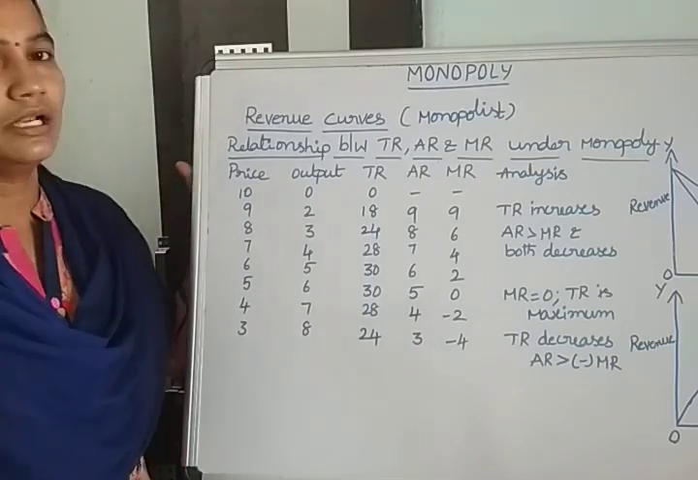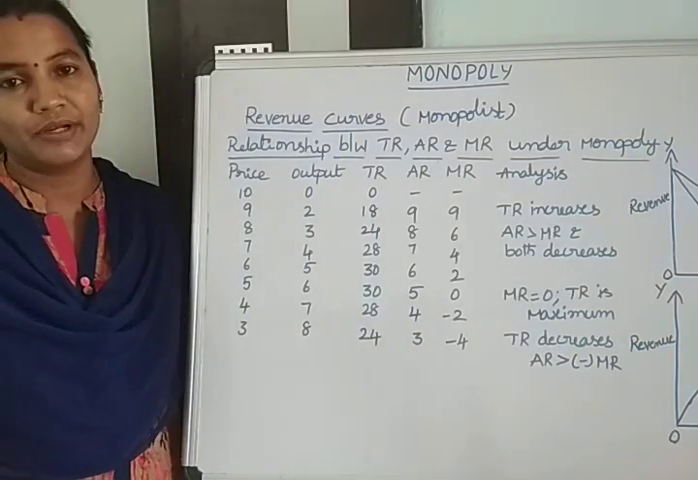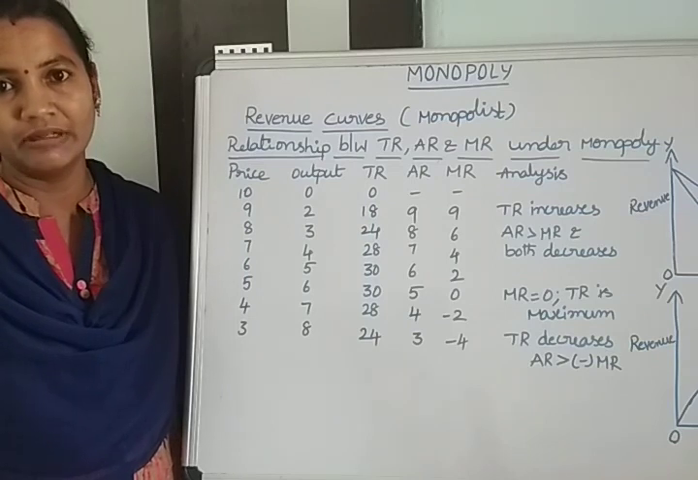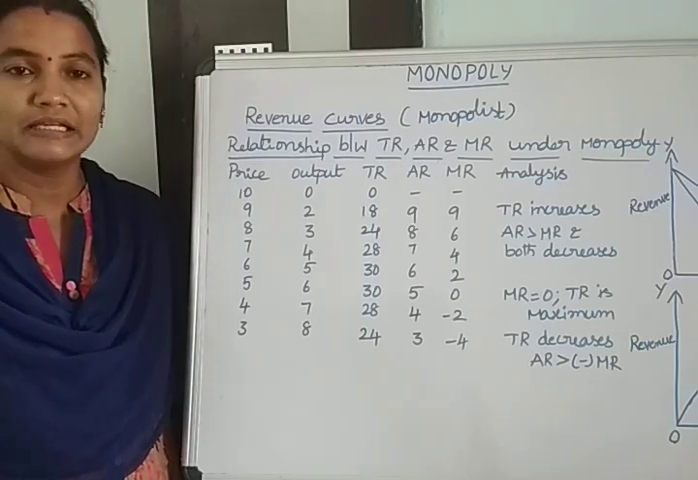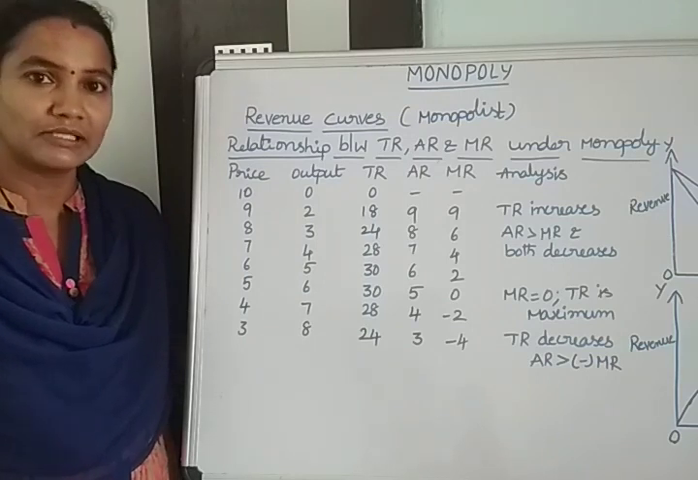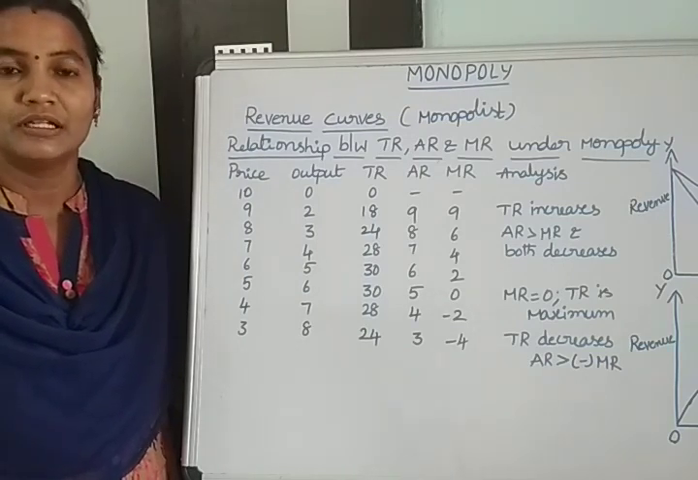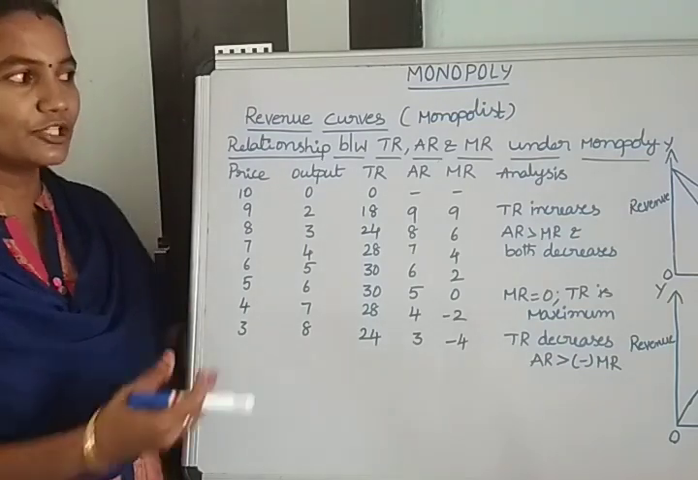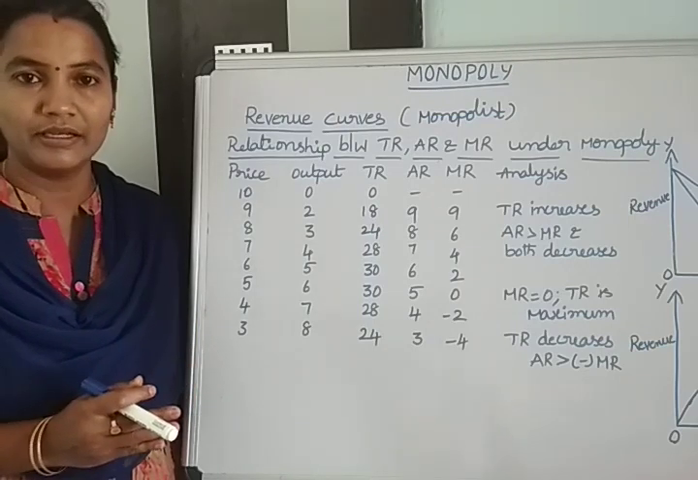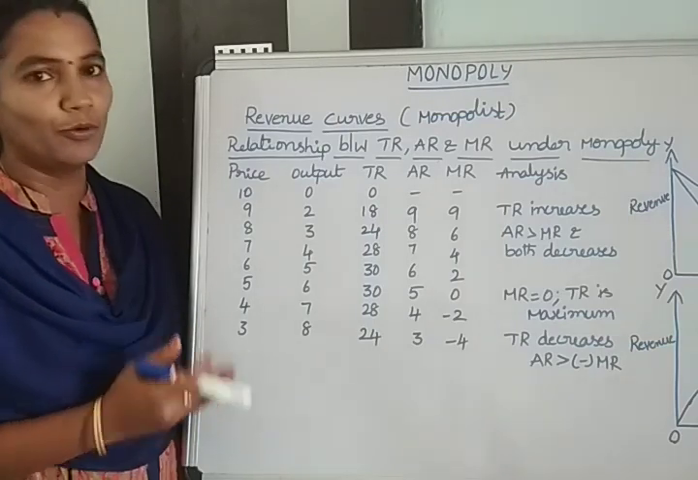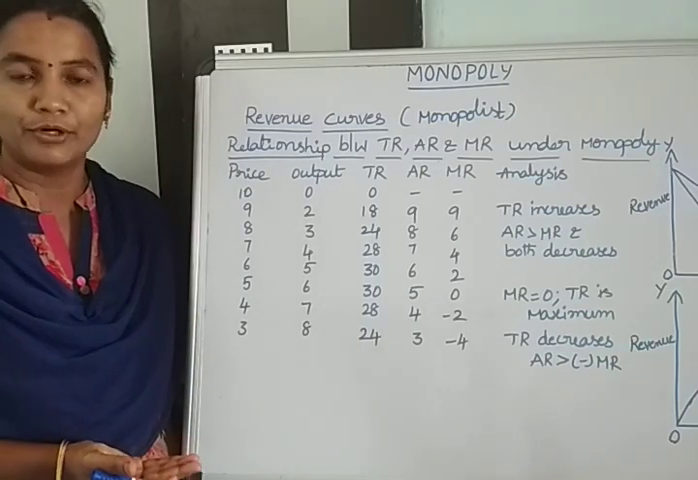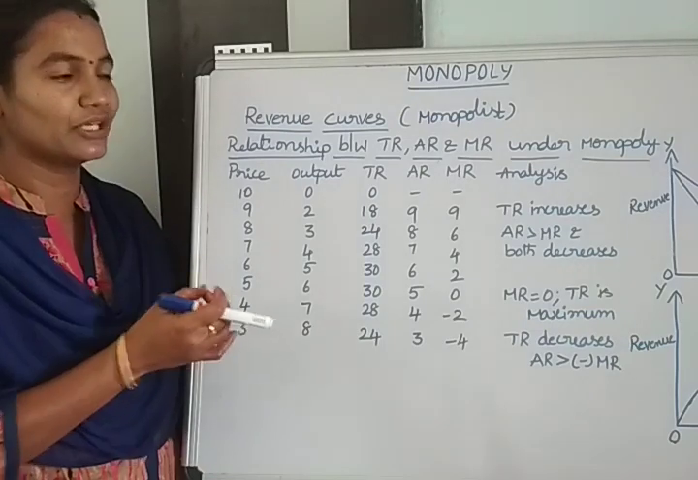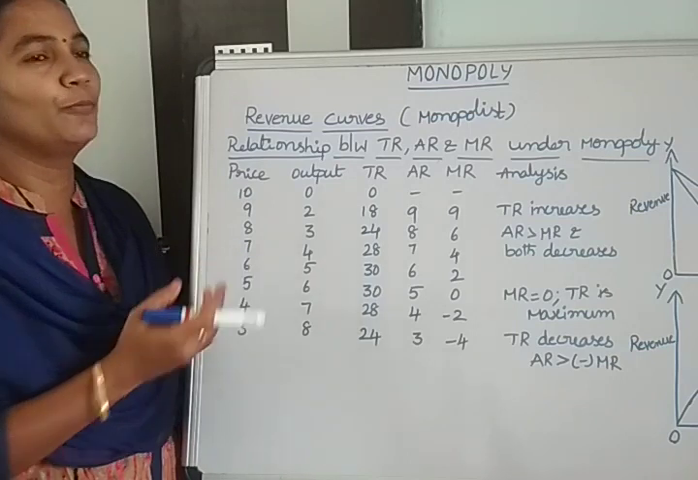Under monopoly, the producer is the price maker as well as the price taker. If he is interested in selling more quantity of output, he will decrease the price of the commodity, and then he will sell more quantity. If he is interested in selling less quantity of output, then he will increase the price of the commodity and sell less quantity. Based on this information, we clearly say there is no constant price under monopoly. Based on the interest of the producer, they either increase or decrease the price of the commodity. So price changes are clearly seen under the monopoly market.